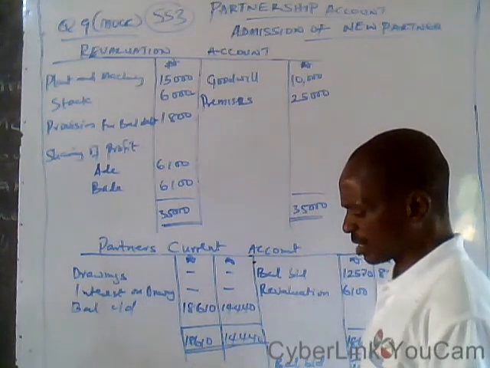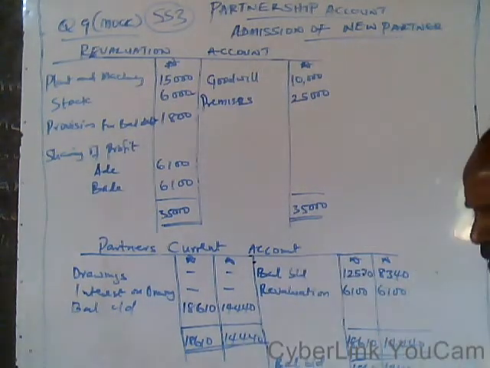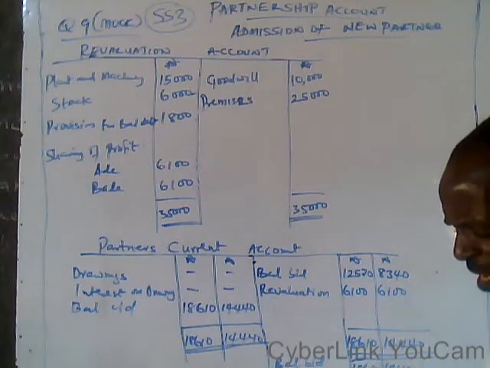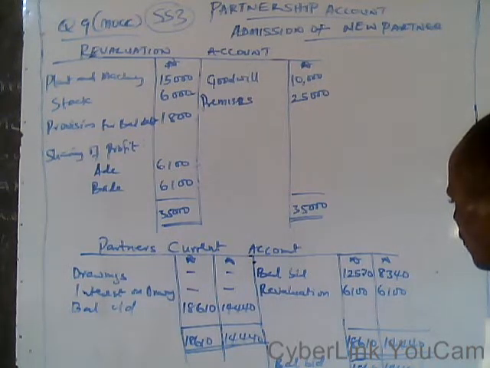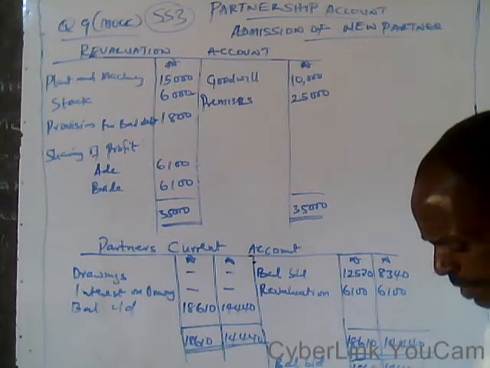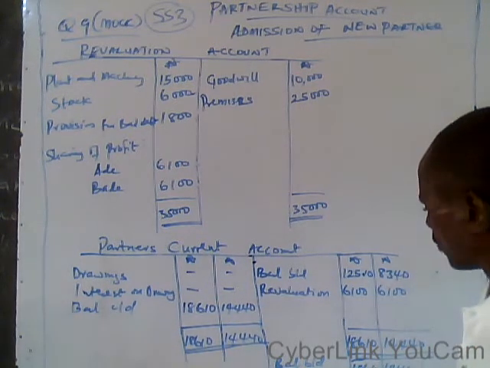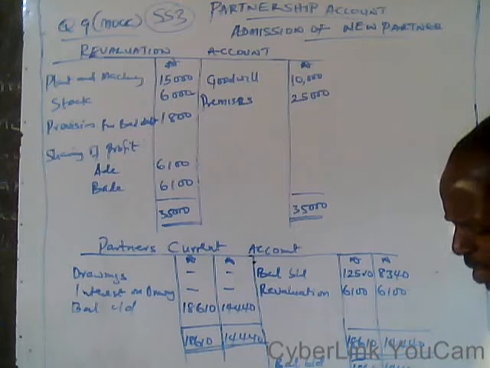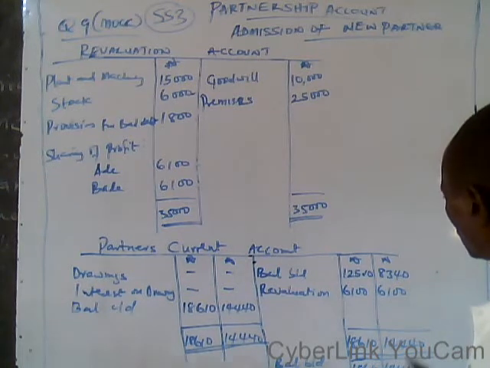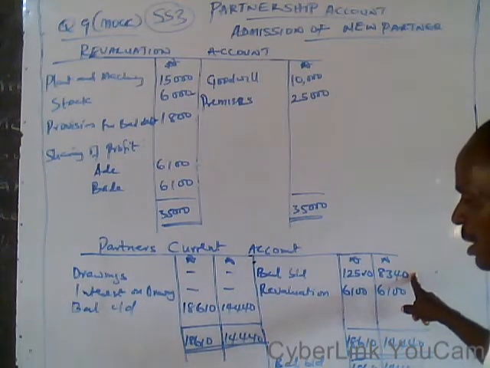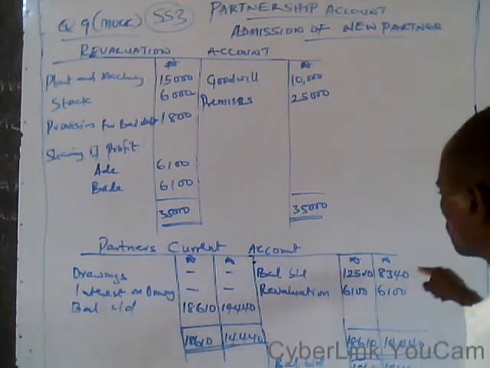You consider the current figure. The current account, under the whole balance sheet: you have A, 12,510, and you have B, 8,340. That's why you have the balance brought down.